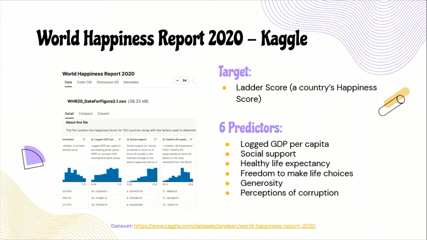The dataset we have chosen is a World Happiness Report from Kaggle, and after cleaning it, we are using 7 of its columns. It contains a ladder score, which is the happiness score of a given country, and 6 predictors of the happiness score, which are the log GDP per capita, social support, healthy life expectancy, freedom to make life choices, generosity, and perceptions of corruption. This data helps us create a linear regression model to identify the best predictor of human happiness, and also produce a happiness score given values for the predictors.